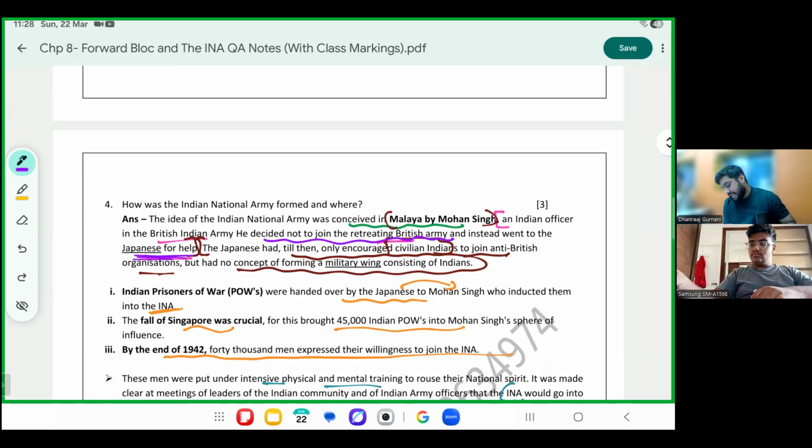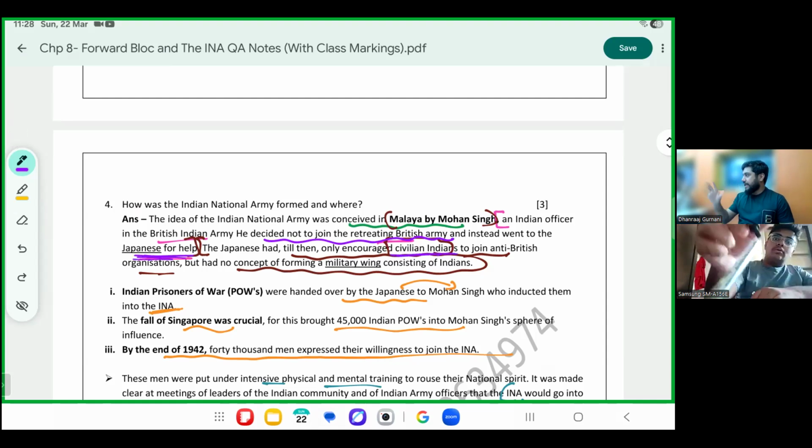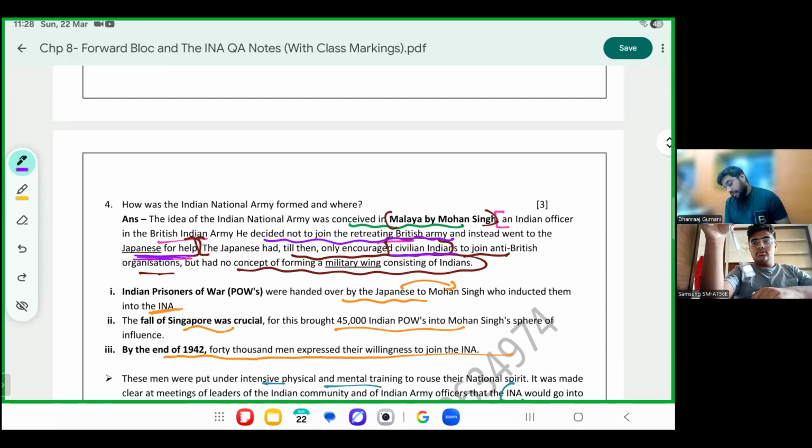The Japanese had till then only encouraged Indian civilians to join any anti-British organization. So it's not that Japan liked the British. Japan also hated the British, but the rule at that time was that only Indian civilians could join anti-British organizations. They had no concept of starting a military wing consisting of Indian soldiers. That is, they had no concept of Indian soldiers and Japanese soldiers shaking hands and fighting against the British. Japan had never thought of this, nor conceived this idea.